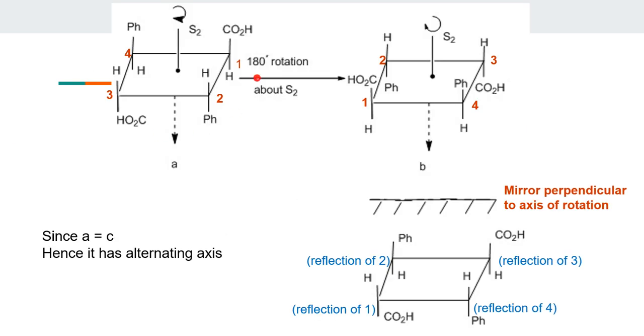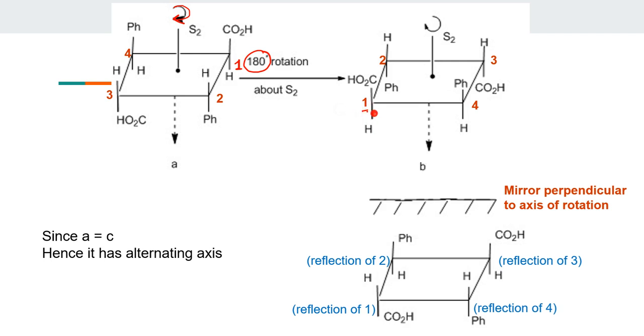I'm rotating from this side by 180. I've numbered it over here. This is 1. Now when I rotate it by 180, this will come over here and this will go over here, right? So the position number 1 will come over here.